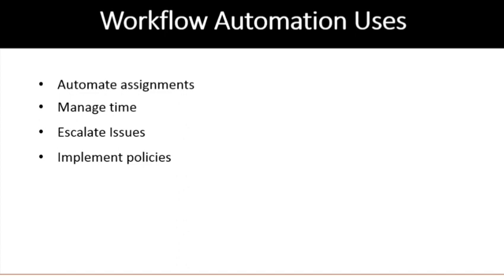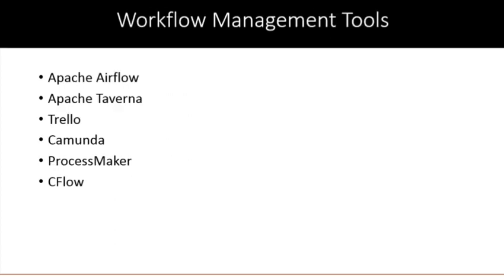Suppose you want reports generated in a certain format, then you can set that in your workflow tool. Then support business processes. Apart from what has been listed above, workflow automation tools do many other things like generating reports, analysis, and many more.